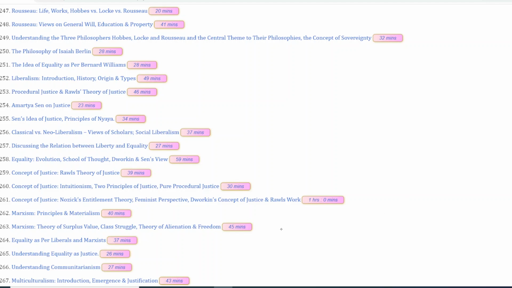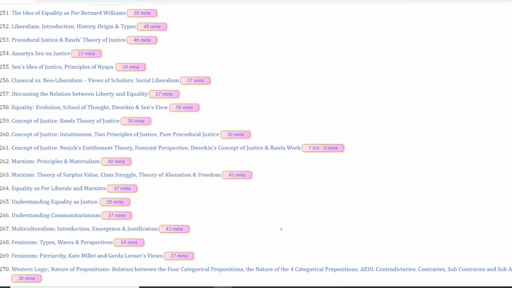Then we have equality. Now, what is equality as per liberals and as per Marxists? The idea of equality is discussed in here. So, in case you're asked about equality, how liberals understand it and how Marxists understand it, what is the difference between the two, is discussed in this lecture. Similarly, we have understanding equality as justice, very important concept. You can definitely get a question on this.